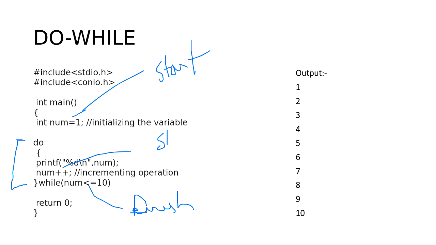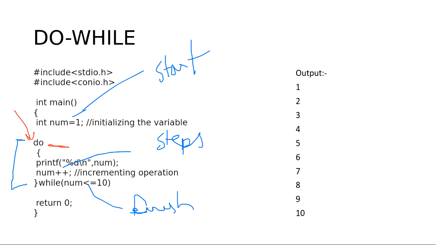But the main thing to note is that when we go to do, it doesn't ask for the condition earlier. Like in the while, we have the condition; in this part of do we don't have any condition. Understand this?